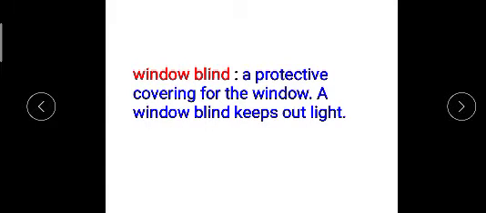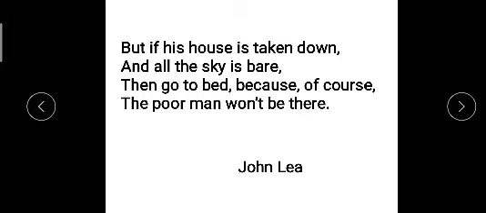Okay, so see the last stanza. But if his house is taken down and all the sky is bare, then go to bed, because of course the poor man won't be there.